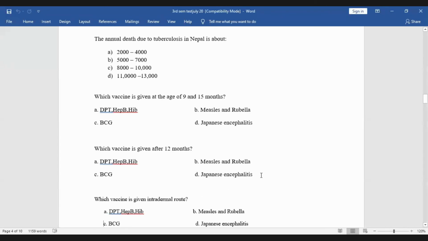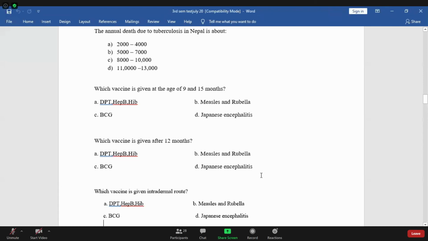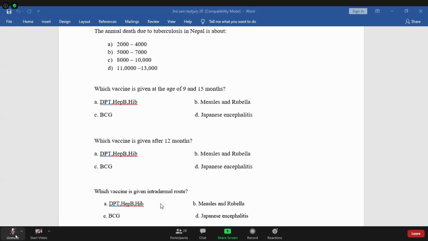Which vaccine is given by the intradermal route? MR, BCG, JE. Which one vaccine can be given by the intradermal route? Romita, what is your answer? Vaccine given IM. Okay, the question goes to the floor. C, BCG, sir.